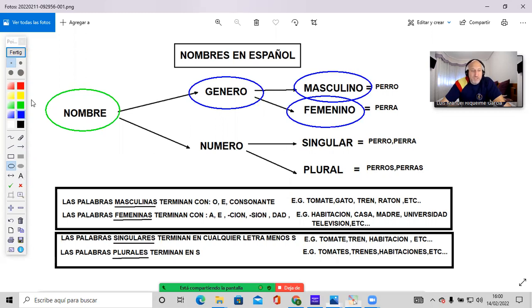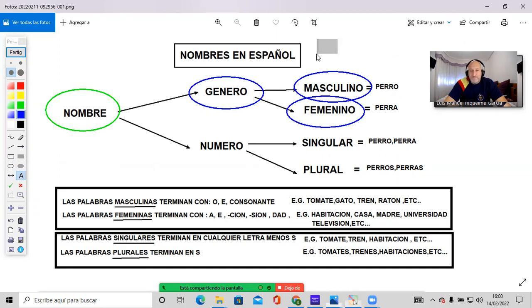We had a look at some examples, I think, but I can give you some more. For example, the word micrófono, which means microphone. That is a male word. Later on, we will see the rule, so you can use that rule to identify or recognize when a word is male or female. But the nouns in Spanish will always have a gender. They will always be either masculine or feminine. In this case, it's a masculine word.